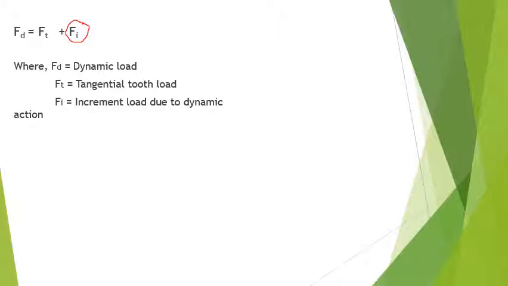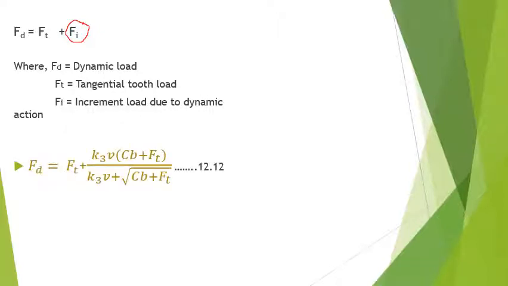So according to Buckingham, the dynamic load is calculated by adding to the tangential tooth load an incremental load Fi. So this considers the factors for the dynamic action. The equation is given by Fd is equal to Ft plus K3V into Cb plus Ft divided by K3V plus root of Cb plus Ft. This equation is given in the design data handbook, equation number 12.12.